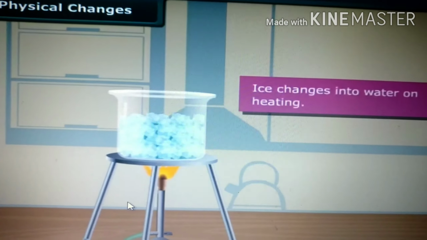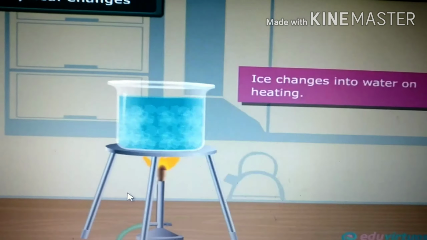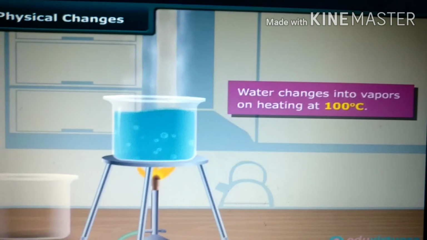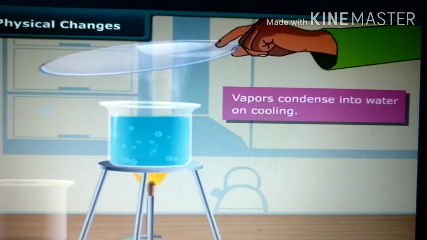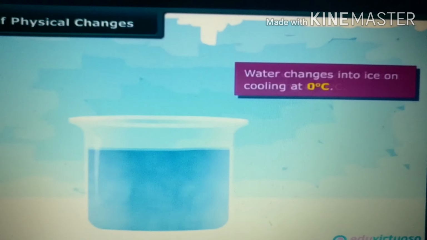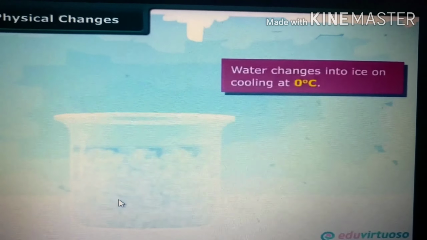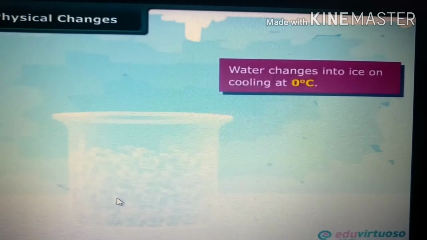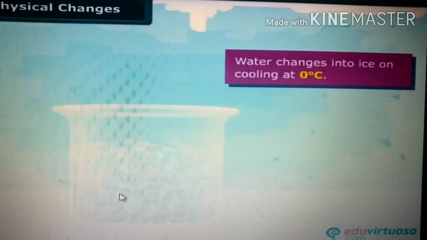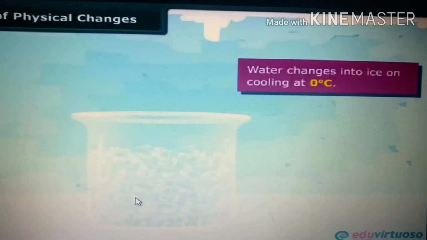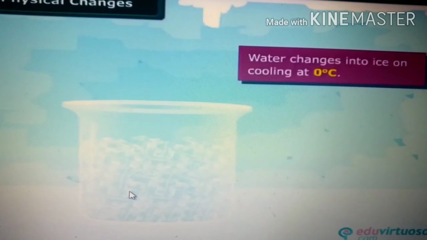That is, in this case, as we see, the ice cubes change from solid to liquid. When you are heating further, the liquid is changing into vapors, and if you are cooling it, what is happening? The vapors are changing back into liquid. And if you cool further at 0 degrees, what will you see here children? You will see that it changes into ice cubes. So here there is a change in its state, that is size and shape, and we can see here they are reversible changes. So we can clearly say that physical changes are reversible and temporary.